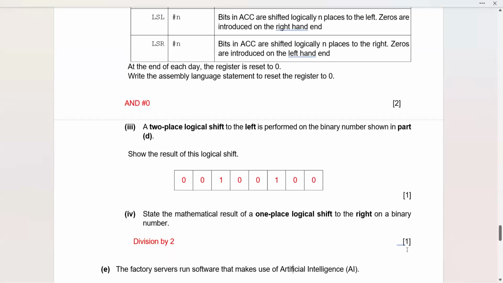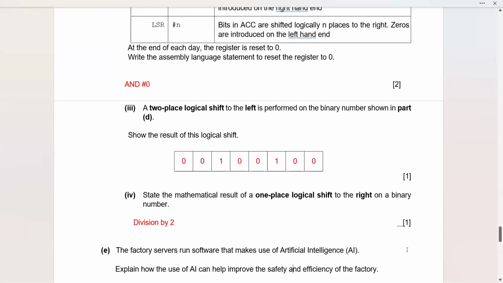Part 4. State the mathematical result of a one-place logical shift to the right on a binary number. It's so simple. Now, just be careful. They are not asking for the left shift. Here, they have changed the question, and be very cautious. That's why we have to read the question with a lot of caution. They're only asking me to write the result of this operation.